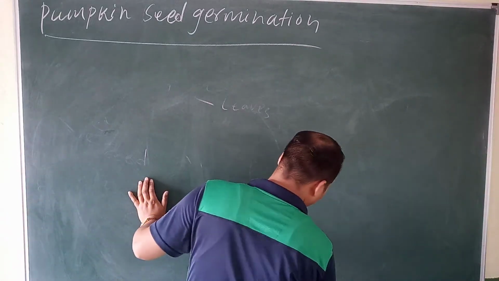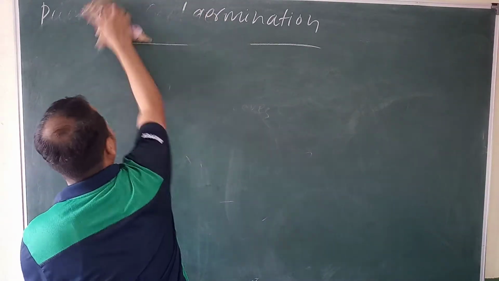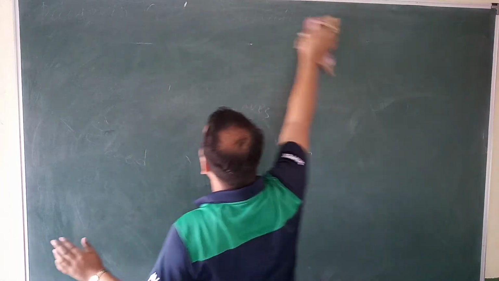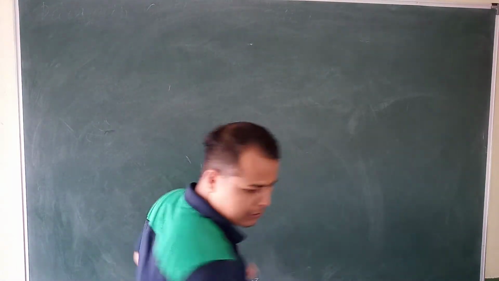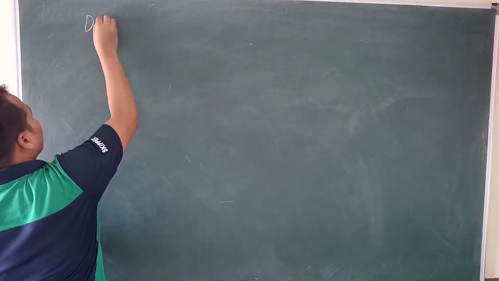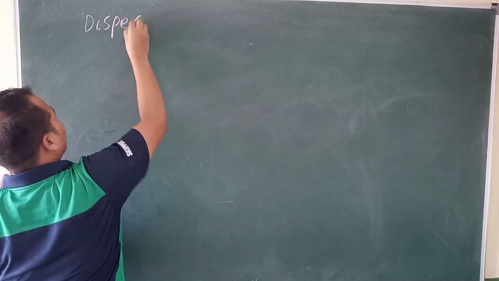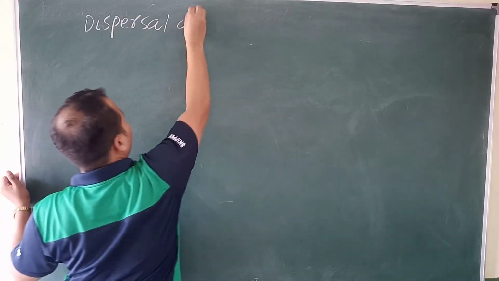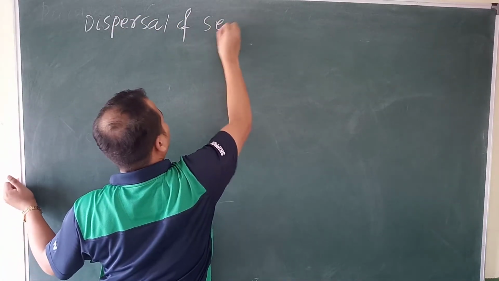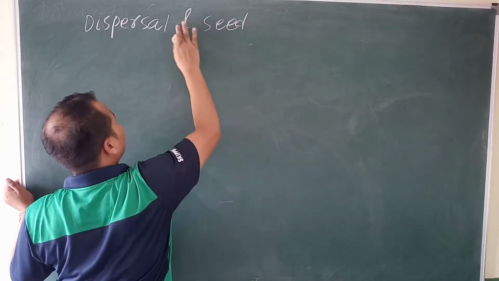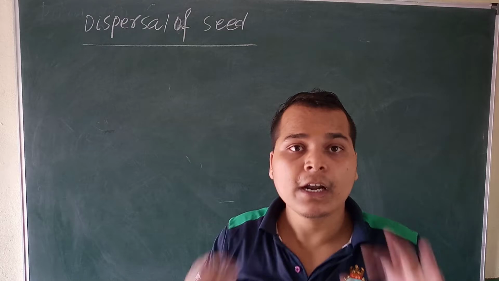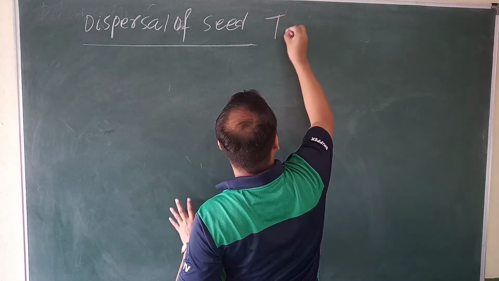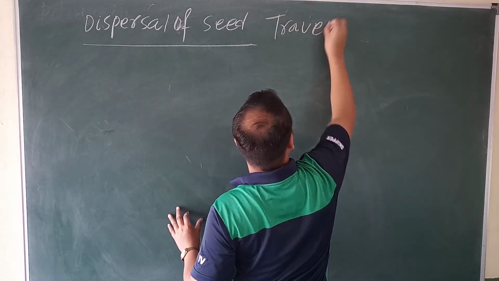Okay, so then come to dispersal of a seed. Dispersal means travel.